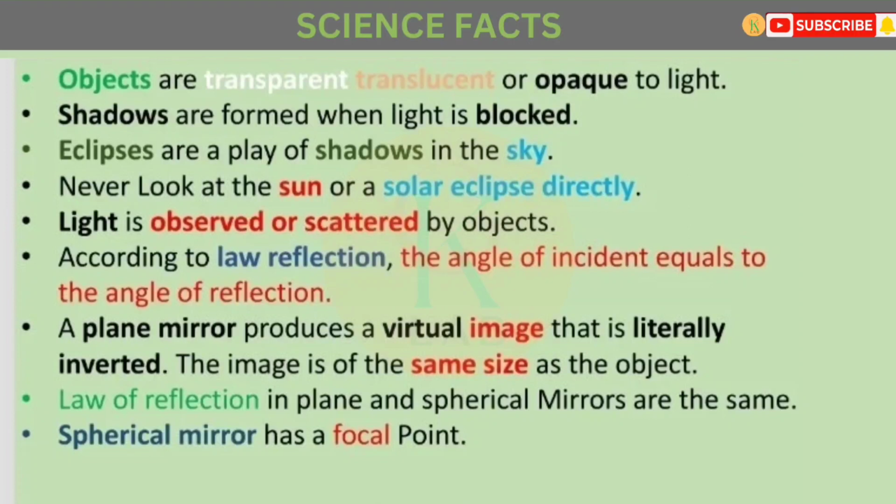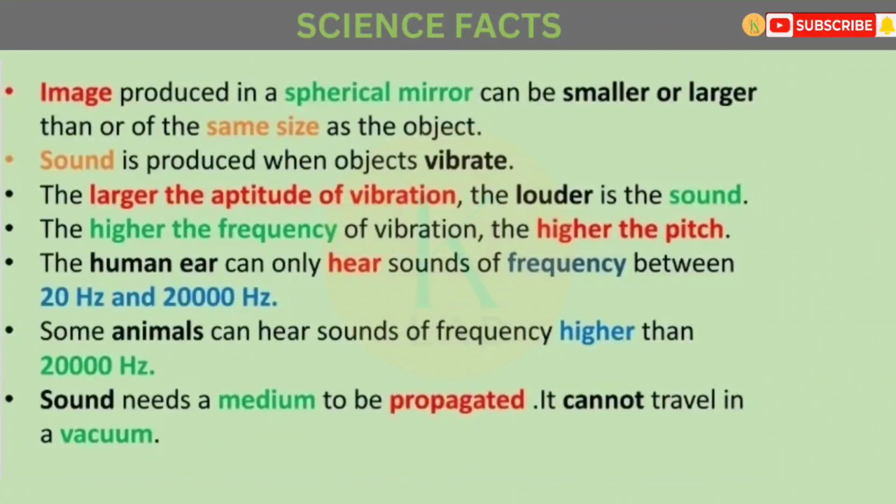A plane mirror produces a virtual image that is laterally inverted. The image is of the same size as the object. The law of reflection in a plane and spherical mirror is the same. A spherical mirror has a focal point. Images produced in a spherical mirror can be smaller than, larger than, or of the same size as the object.